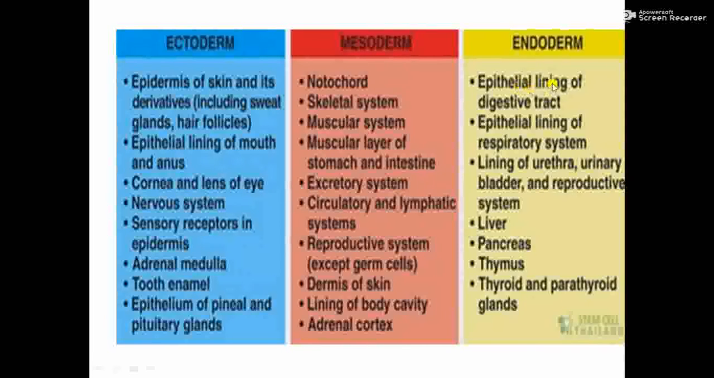Then endoderm gives the epithelial lining of the digestive tract. The digestive system has an inner lining, the cavity is lined by epithelial cells, and that is formed from the endoderm. Then the respiratory system epithelial lining, then the lining of the urethra. Lining means layers of cells. Then the urinary bladder and the reproductive system, then liver, pancreas, thymus, thyroid. So many organs are developed from each of these germ layers. That is the point you have to understand: ectoderm, mesoderm and endoderm are embryonic germ layers and they give rise to organs.